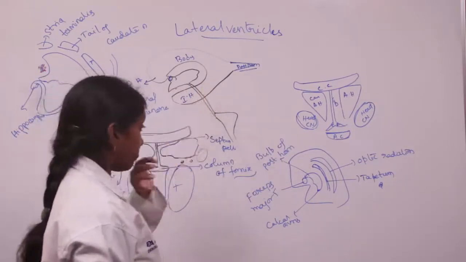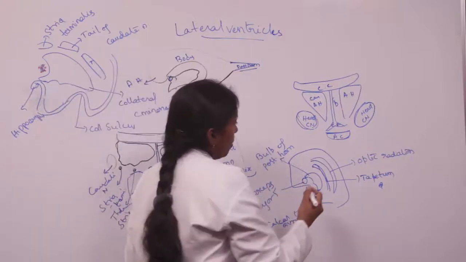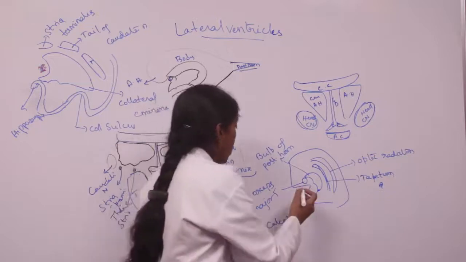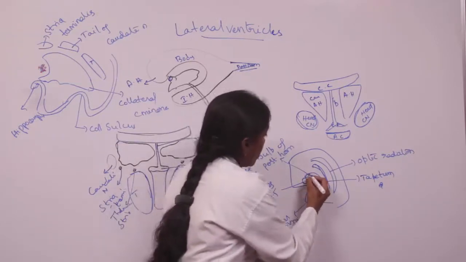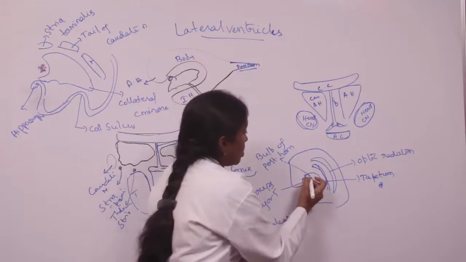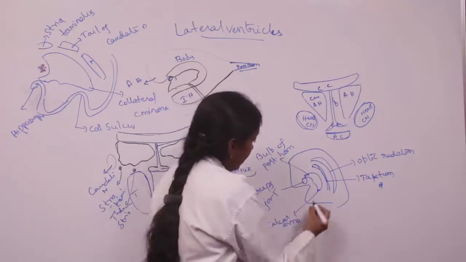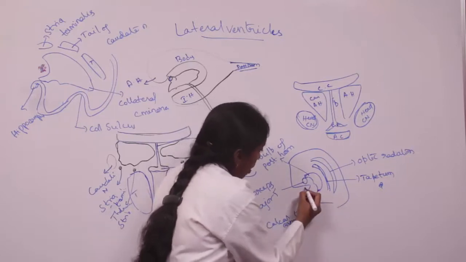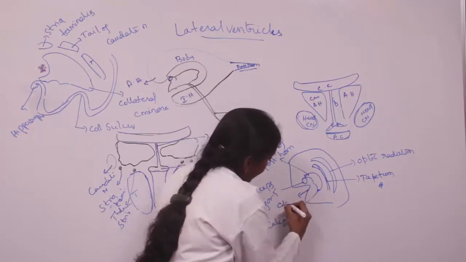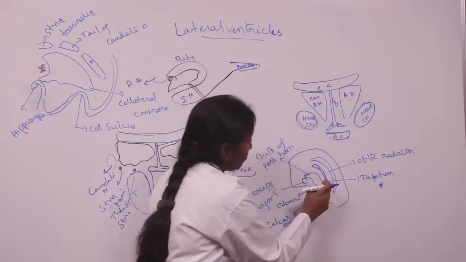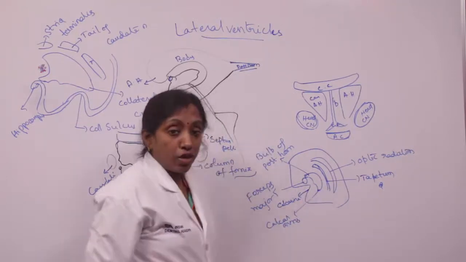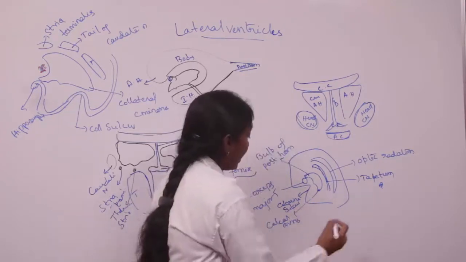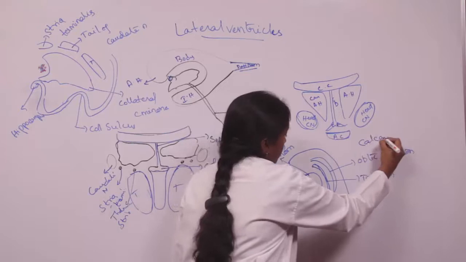And coming to the posterior horn, the floor and lateral wall are formed by the bulb of posterior horn, which is produced by the forceps major. This is the bulb of posterior horn, and it is also formed by the calcar avis, which is formed by the calcarine sulcus. The calcarine sulcus produces a bulging in the cavity of the posterior horn of the lateral ventricle, and this bulging we call the calcar avis. This is situated here.